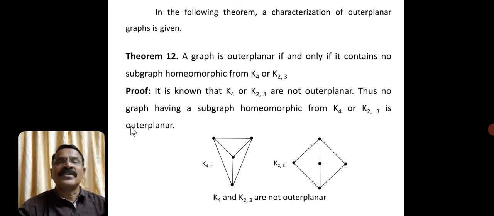First we try to prove the first part of the theorem. Proof: it is known that K4 and K23 are not outer planar. Thus, no graph having a subgraph homeomorphic from K4 or K23 is outer planar. It's very obvious to say.